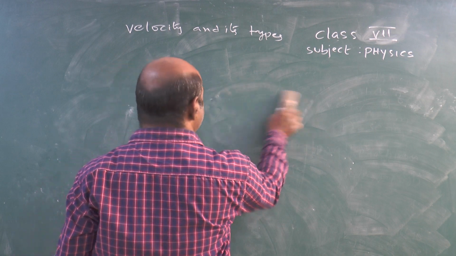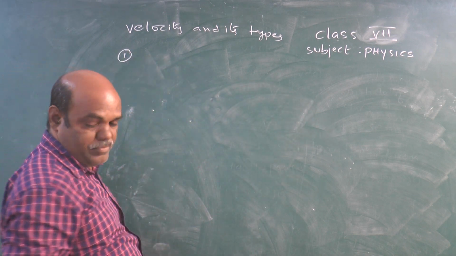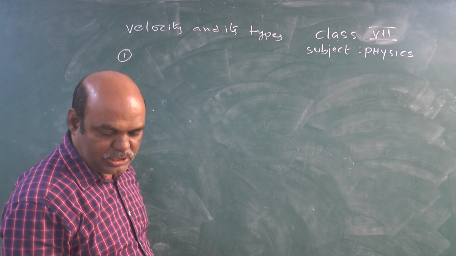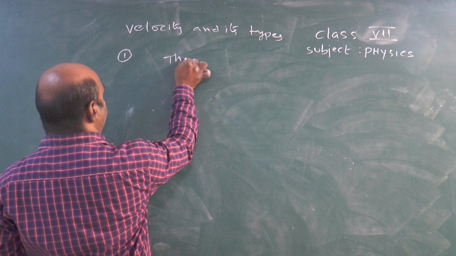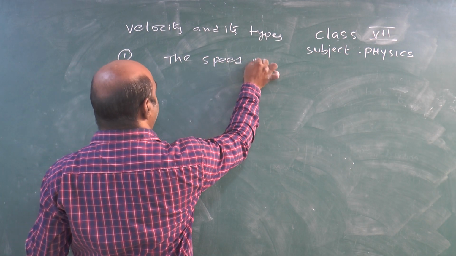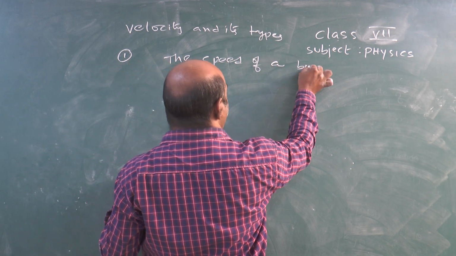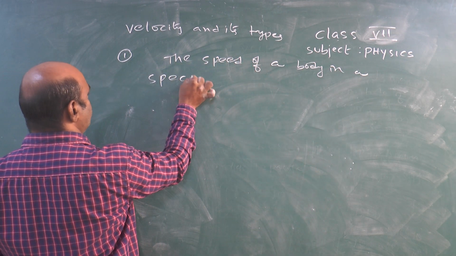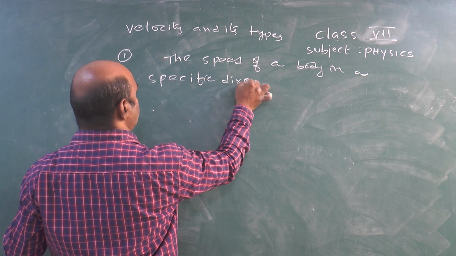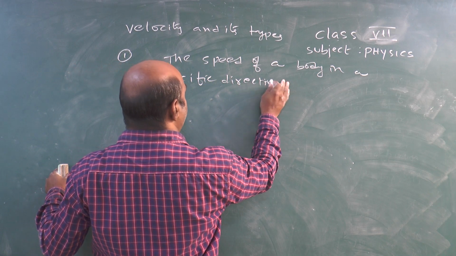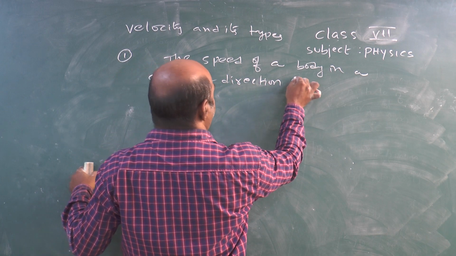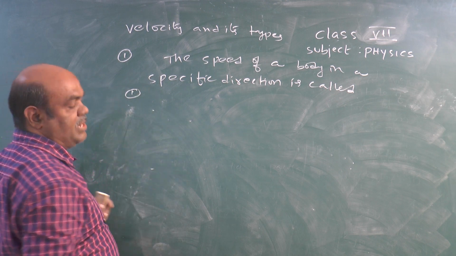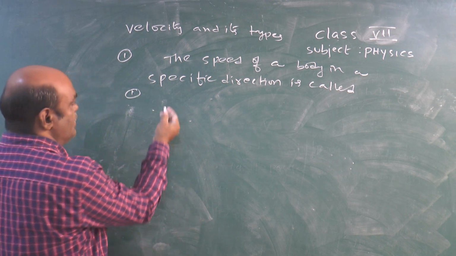The first question: the speed of a body in a specific direction is called dash. First option, velocity.